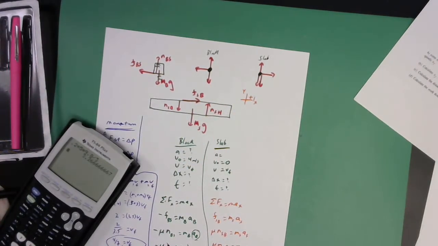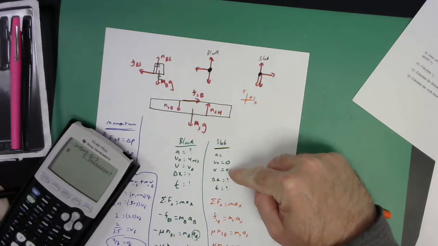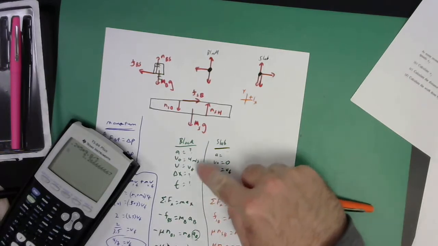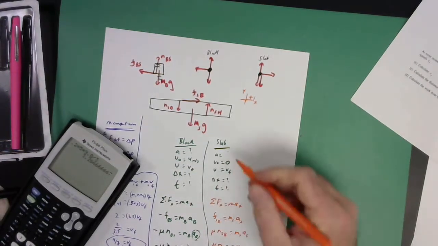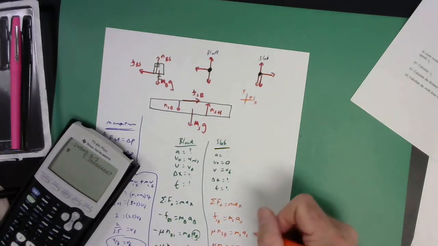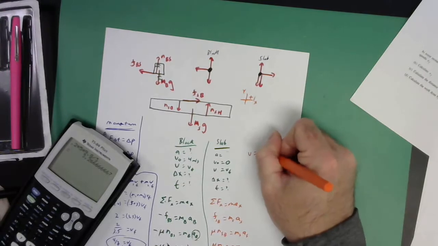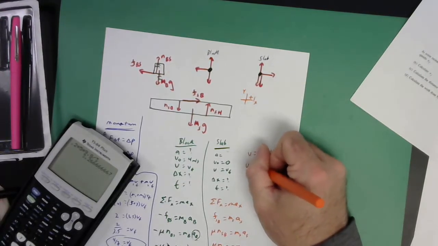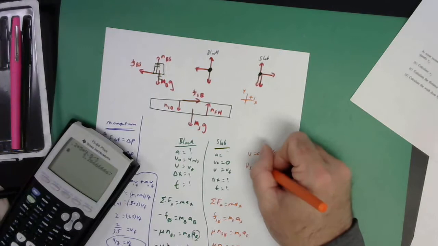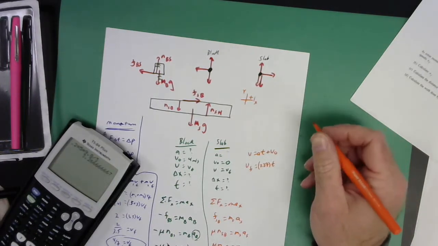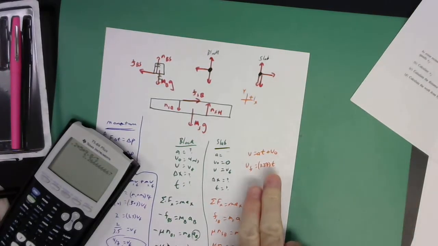Okay, so now I know this value. I can put it in up here, right? So we can do a kinematics equation there. And again, we've got A, V naught, V. We're trying to find that final V. And then the T, and the T is the same T from here. So I'm going to use the same formula that doesn't have delta X. So for the slab now, I'm going to do V is AT plus V naught. So V final is the acceleration of the slab. That's 3.27 times T plus V naught. V naught for the slab was 0. So look, I've got an equation here, right?